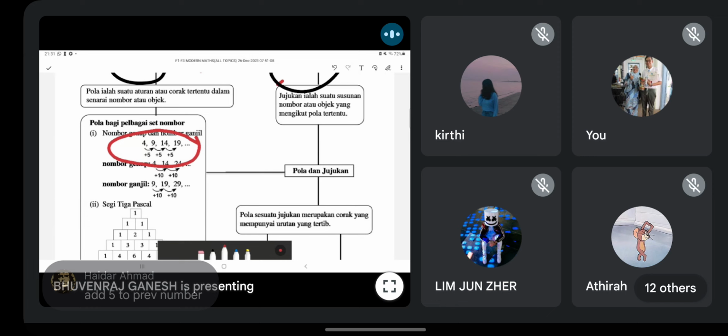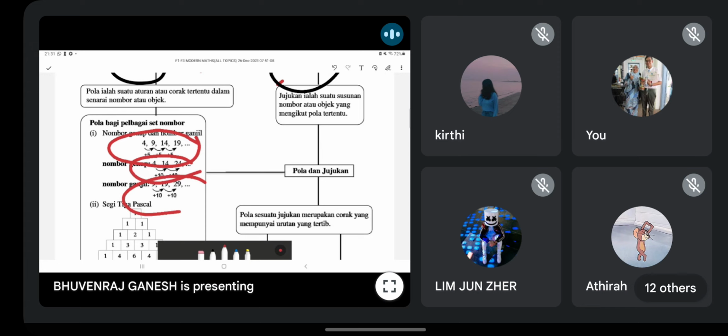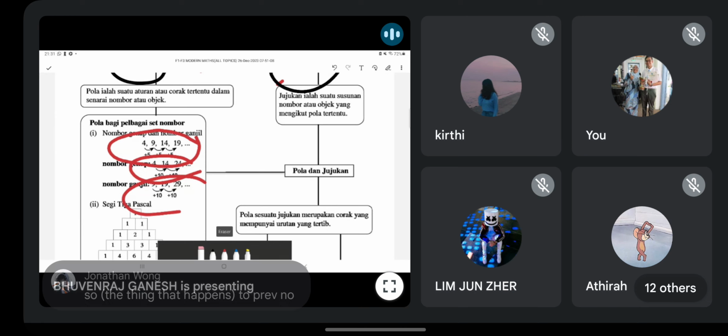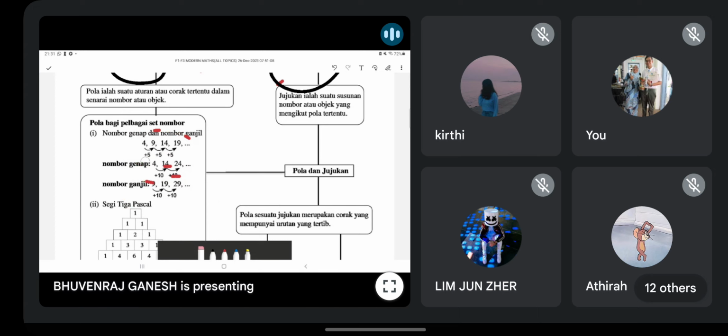Very good, exactly like how Haida wrote: add 5 to the previous number. Tambah 5 kepada nombor sebelumnya. Same thing for divide or multiply. Kamu apply saja konsep sama. Sometimes they can ask in Section 2, Paper 2 Bahagian A. Yeah, correct. Always this format.